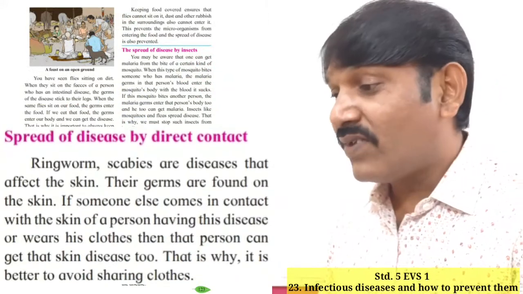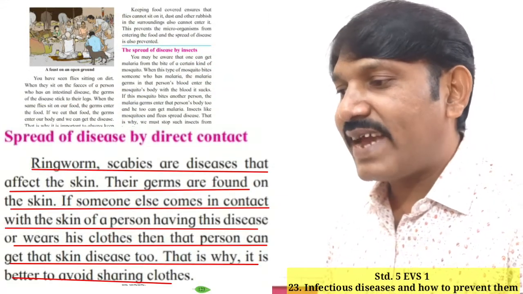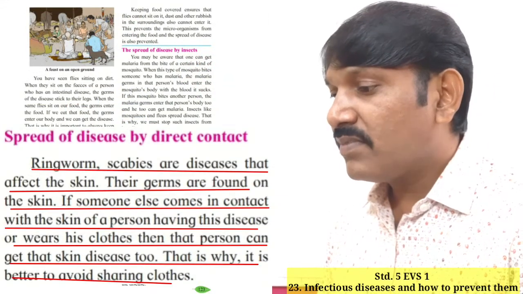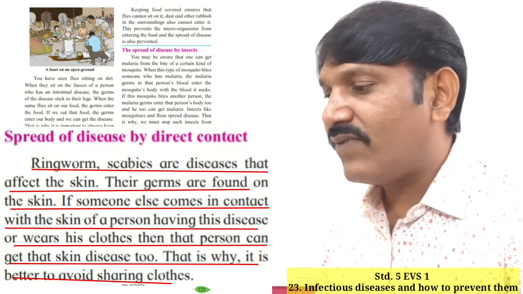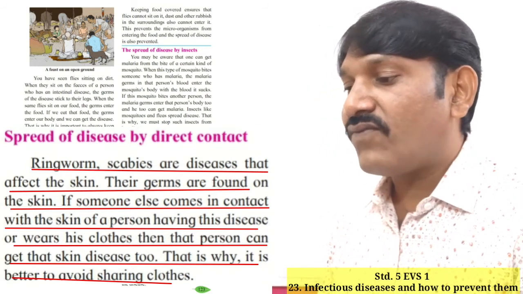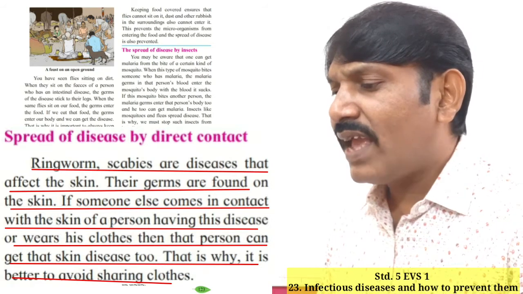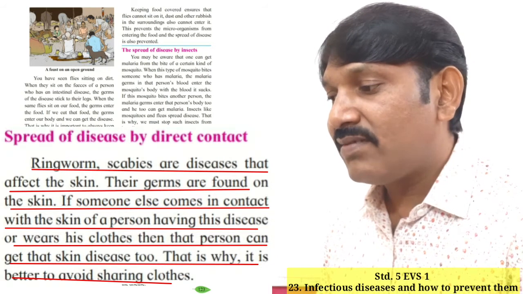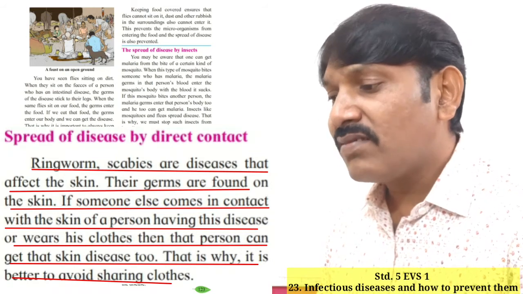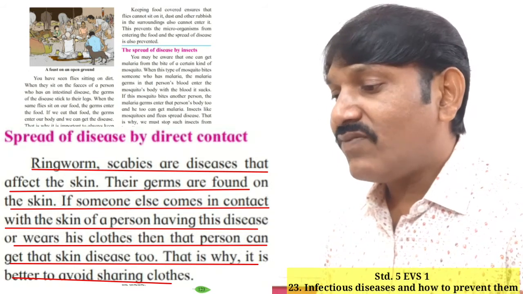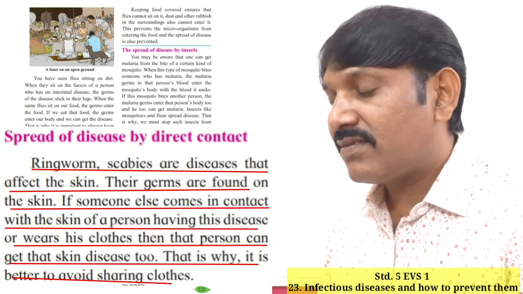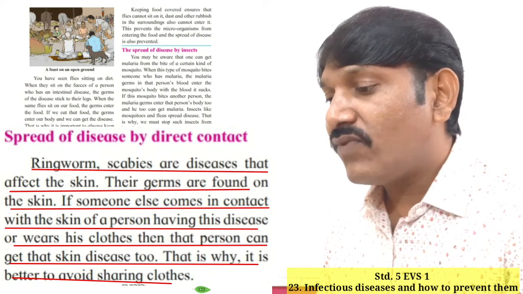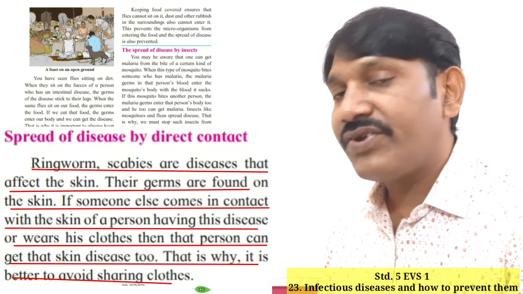Students, let's learn further. Spread of disease by direct contact. Ringworm and scabies are diseases that affect the skin. Their germs are found on the skin. If someone else comes in contact with the skin of a person having this disease or wears their clothes, then that person can get that skin disease too. That is why it is better to avoid sharing clothes.